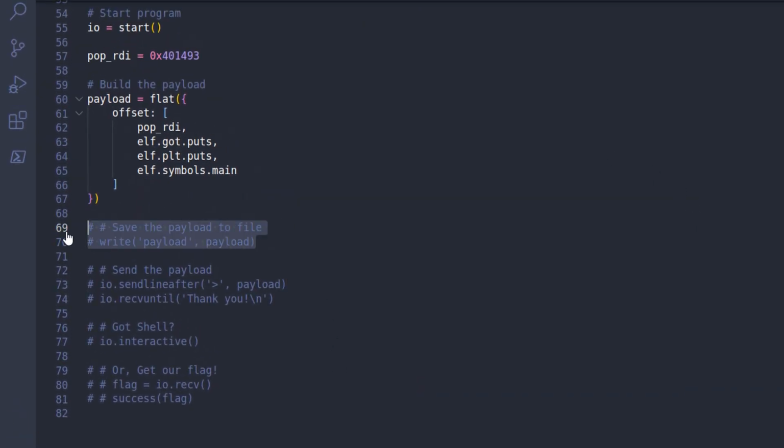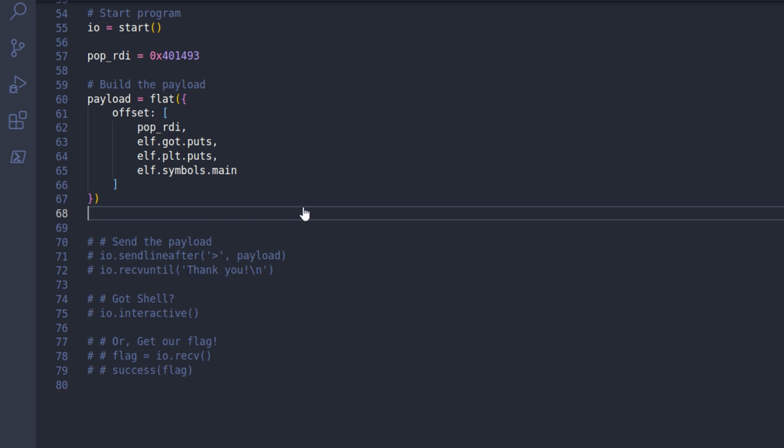Let's also take some stuff out here. I'm not going to save the payload to a file because this is a multi-stage payload anyway.